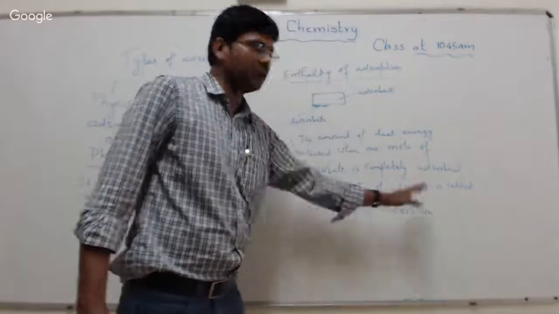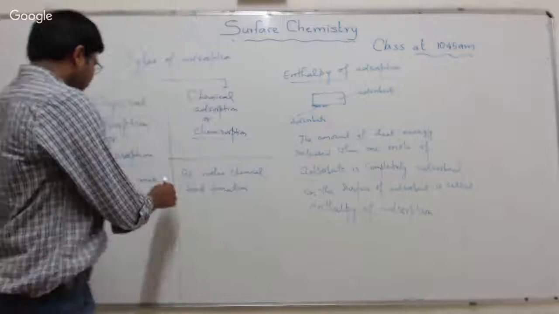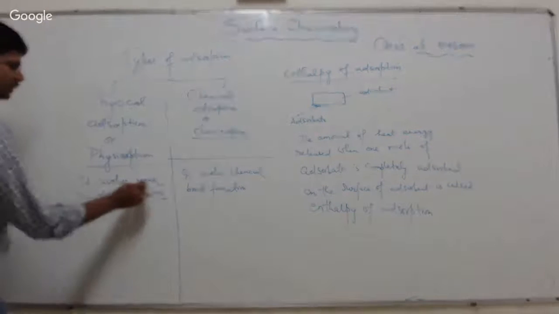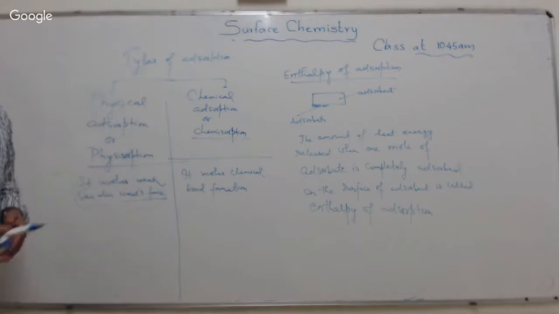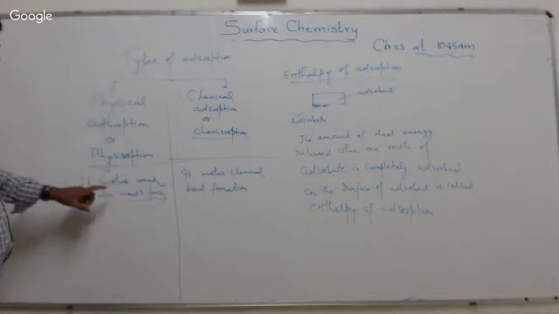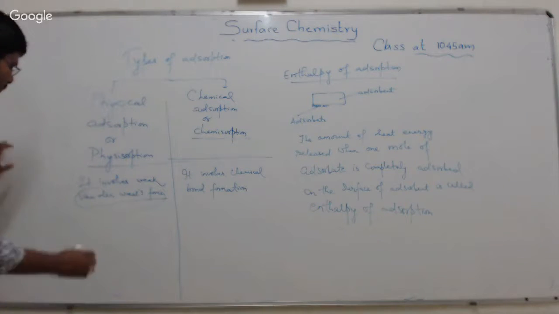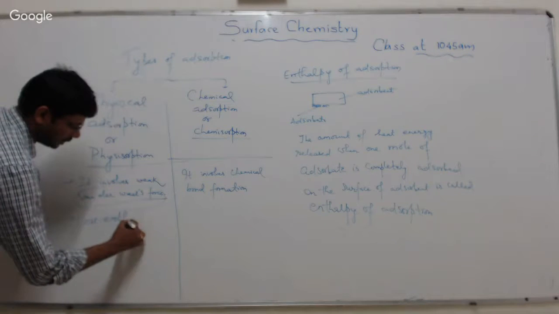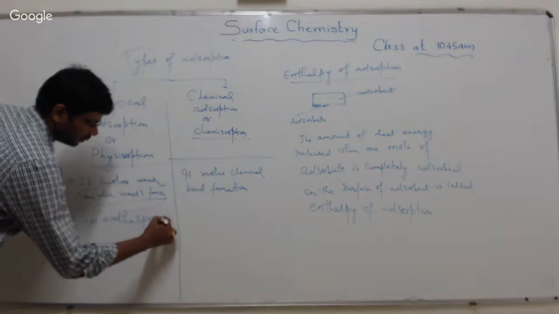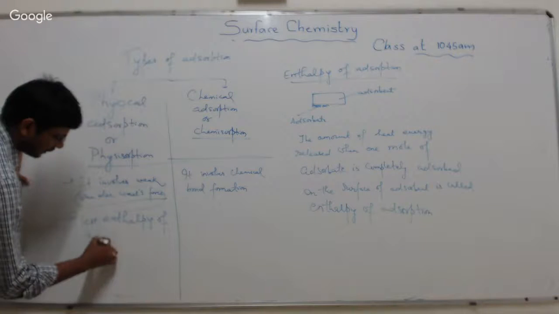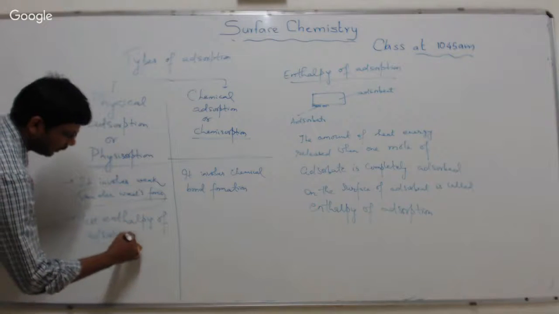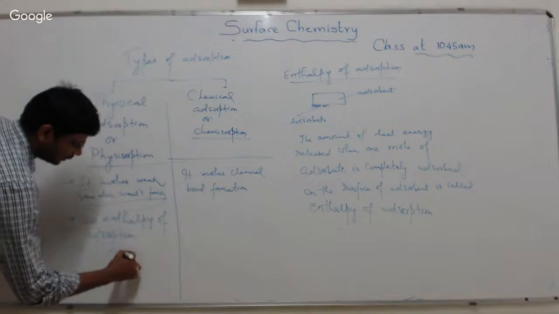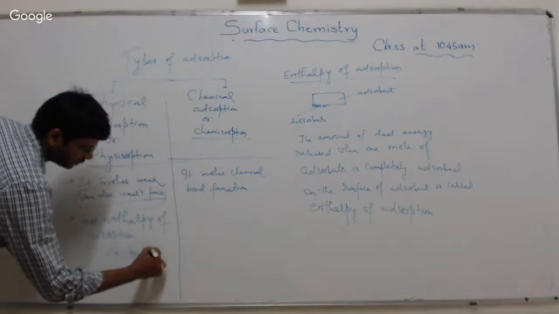Since van der Waals forces are weak forces, in physical adsorption there is less enthalpy of adsorption, that is 20 to 40 kilojoule per mole.